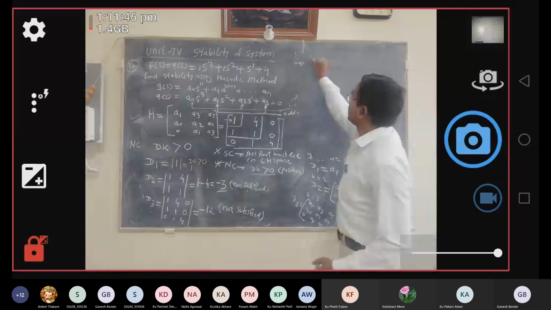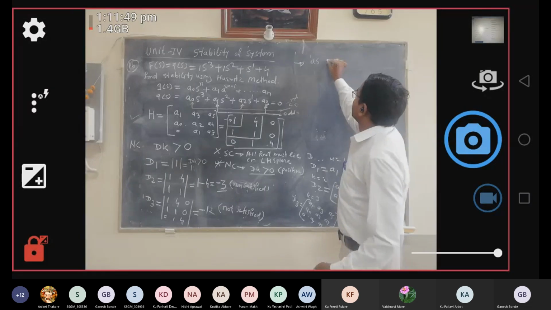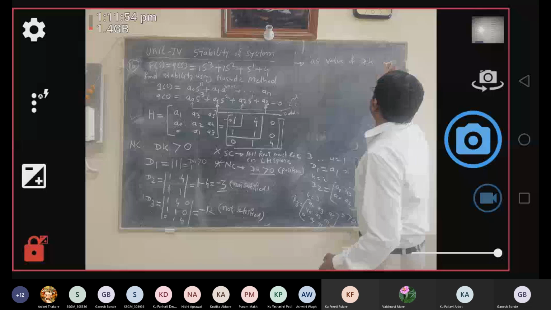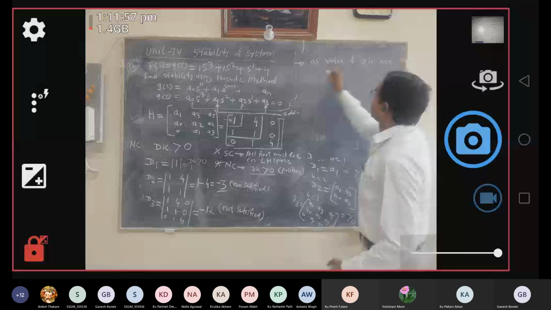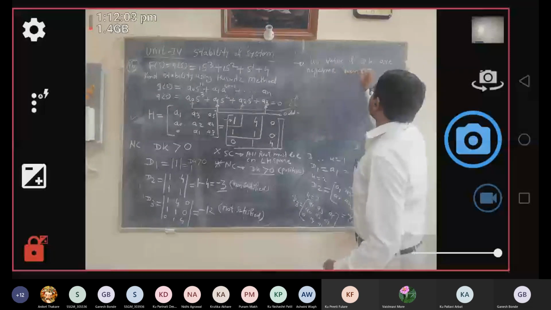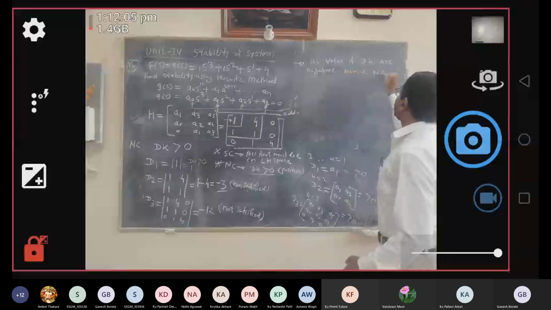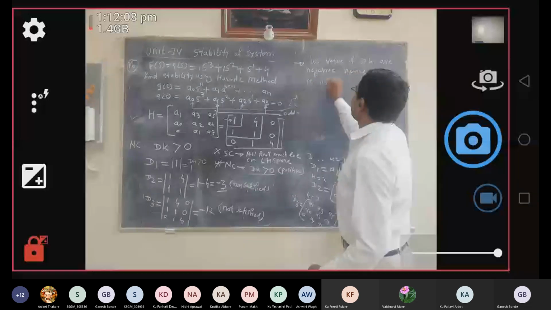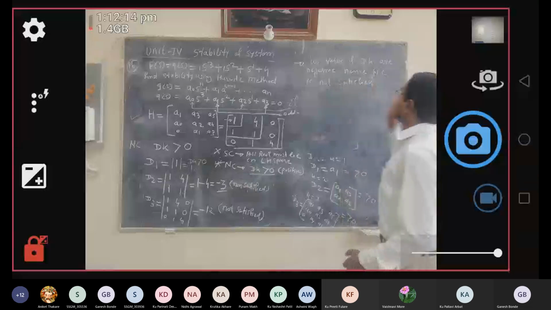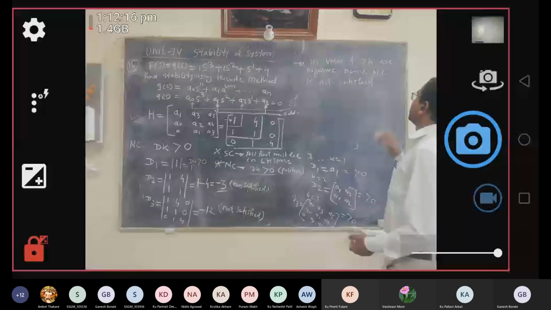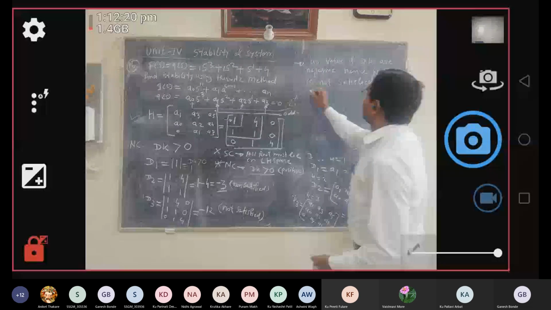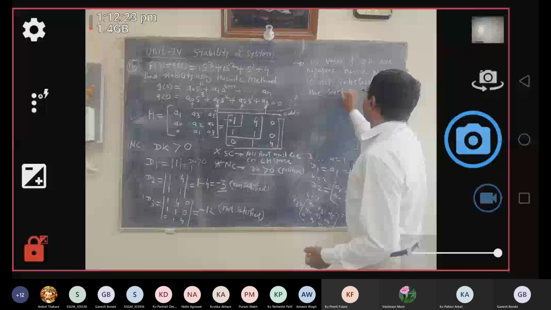So it is observed that here as the values of DK are negative, hence the necessity condition is not satisfied. Okay, hence the system is unstable.